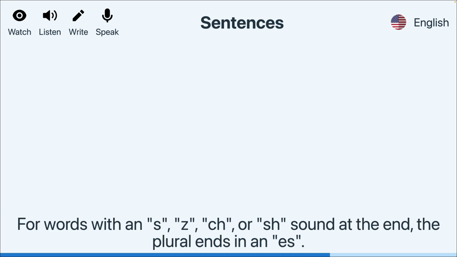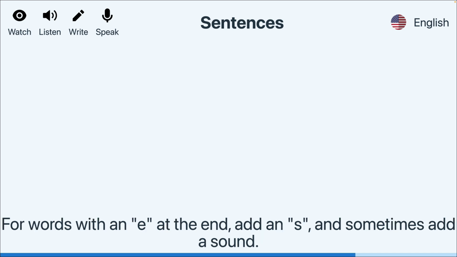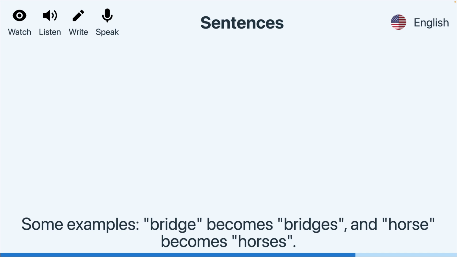For words with an S, Z, CH, or SH sound at the end, the plural ends in an ES. For example, box becomes boxes and church becomes churches. For words with an E at the end, add an S and sometimes add a sound. Some examples: bridge becomes bridges and horse becomes horses.